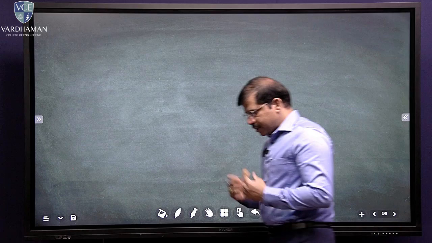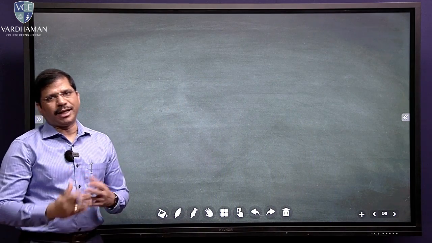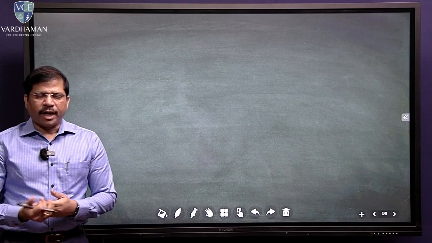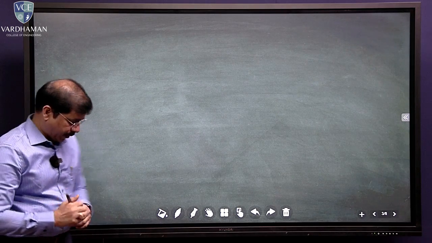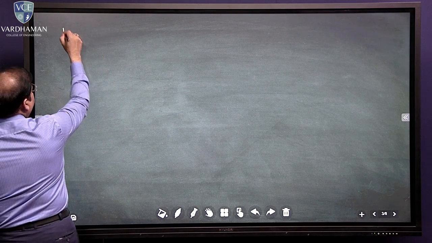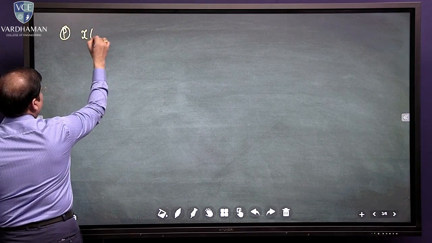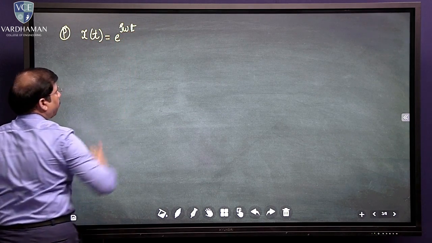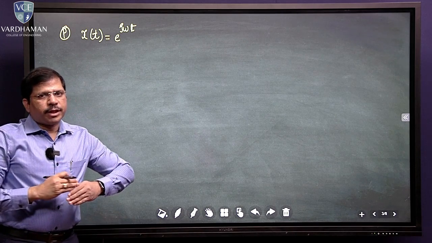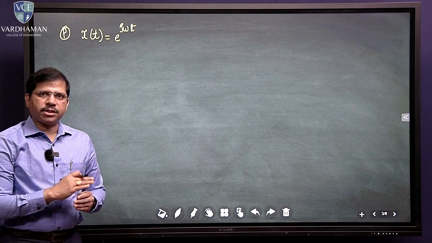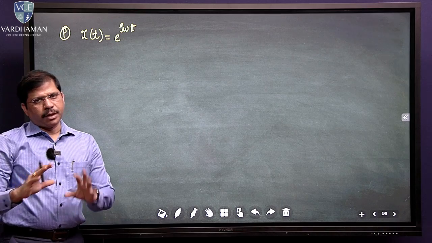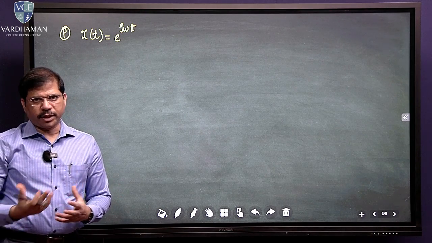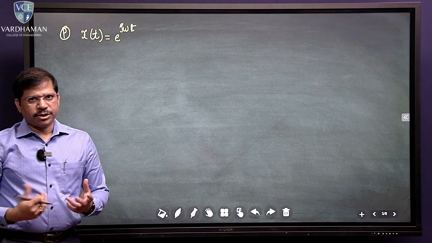Now, let us understand some numerical examples on this. Given a particular signal, how do we calculate the time period and what is the formula for the time period? To do that, let us look at this signal: x of t equals e power j omega t. At this moment, I am not plotting the signal. I'll plot it in Fourier series. But let us understand that this is a complex signal, because if I expand this, I would get cos omega t plus j sin omega t.